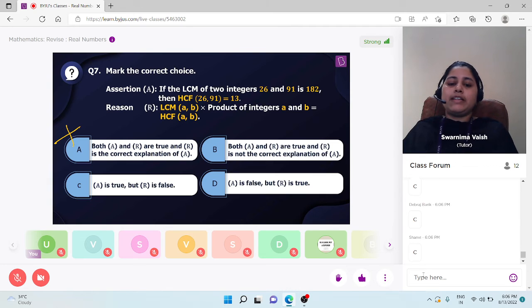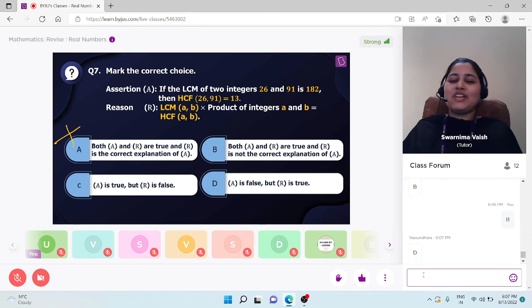Now, C is by Devraj as well. C by Shanvi. B by Vasundhara. Students, B by Utkarsh. D by what's happening? A, B, C, or D. All the options are there. Yeah. Students, do you read the reason carefully? हमने रिलेशन अभी पढ़ा था.